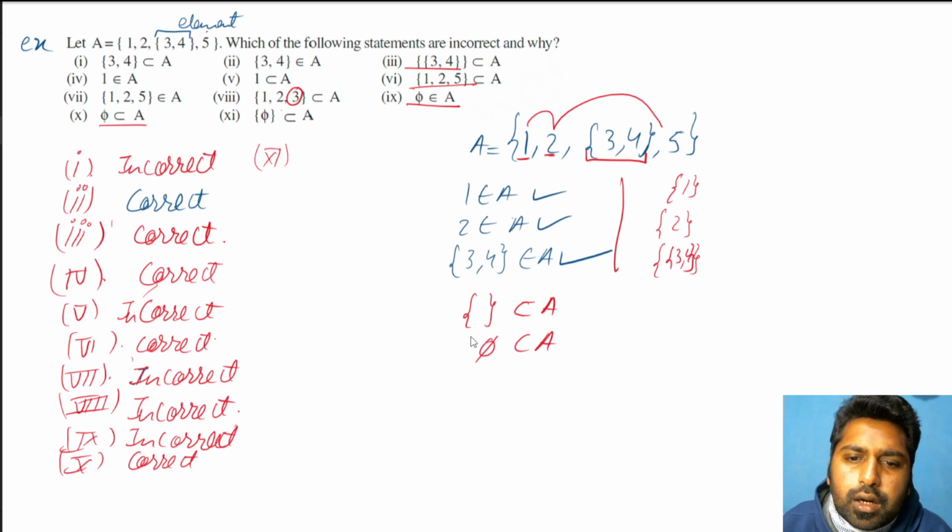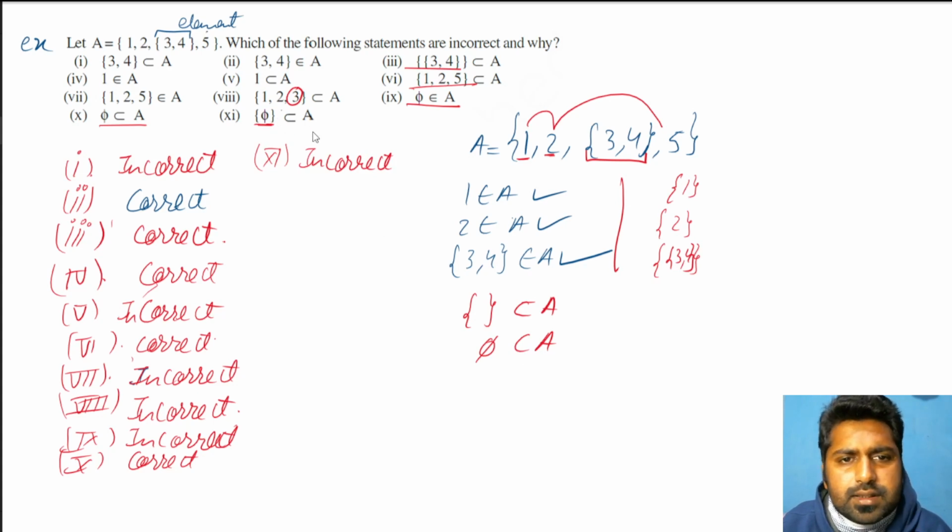Do I have to put another curly bracket here? No. That means this bracket is extra. That is making this incorrect. The correct way to write this is to remove these curly brackets. Only phi is a subset of A, not curly bracket phi. That is a different meaning here.